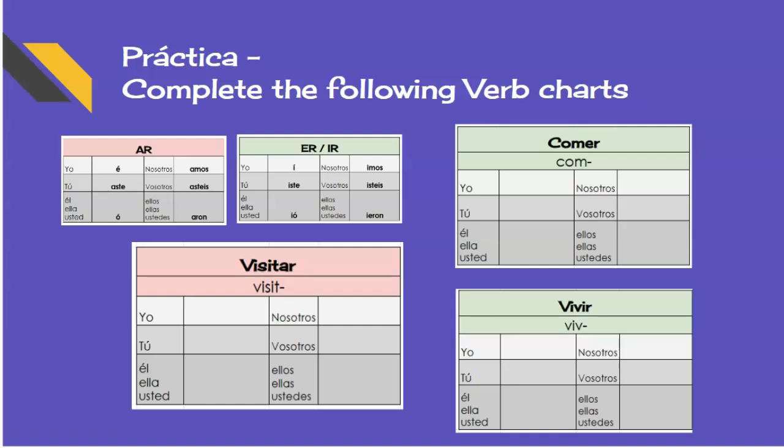So I'm going to ask you to use these endings, and these are the verbs you have in your notes. Here's our endings. And conjugate visitar. Take off the AR, you have visit-, and then add your AR endings. And that's the red, right? And then also conjugate comer and vivir with your ER-IR endings in the preterite tense. Pause the video and give yourself a chance to do it, and then we'll show you the answers and see how you did. So really just test yourself, see how you're doing.